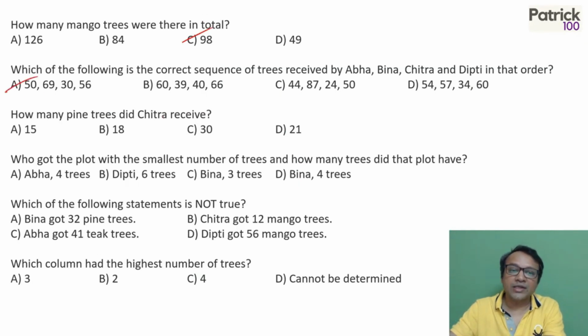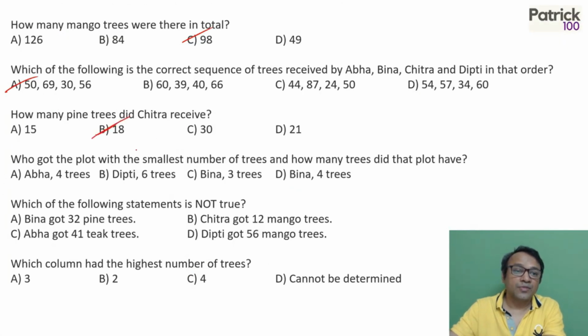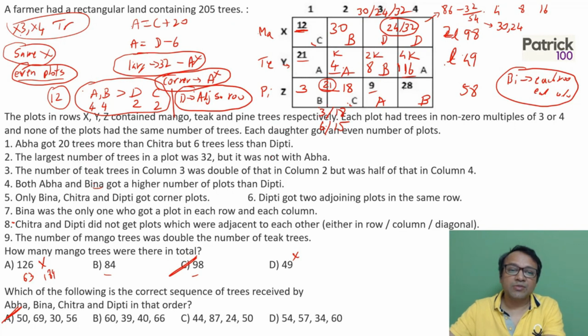How many pine trees did Chitra receive? Pine tree is the Z column. She has got 18 trees. So B option. Who got the plot with the smallest number of trees? We can see B has got 3 trees, smallest.